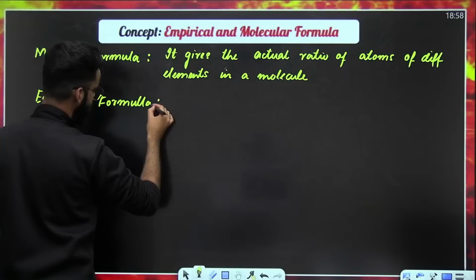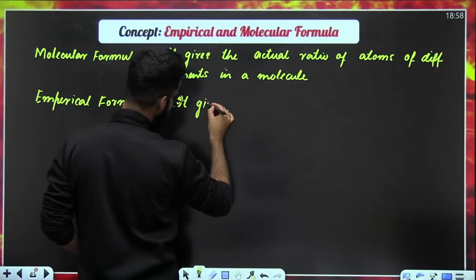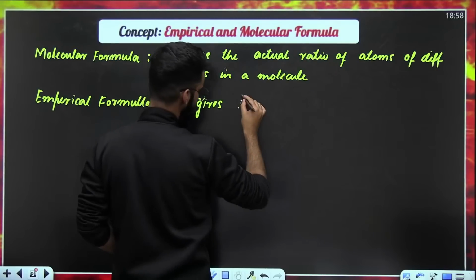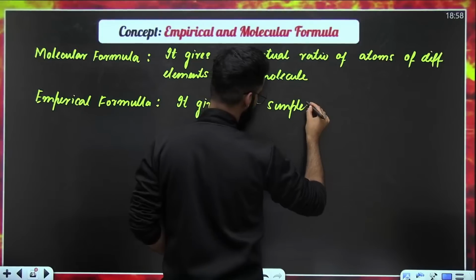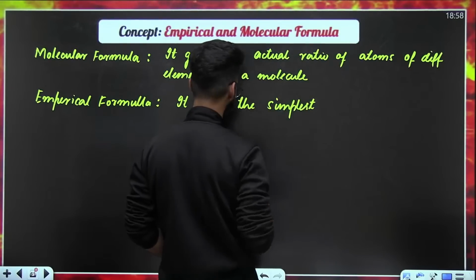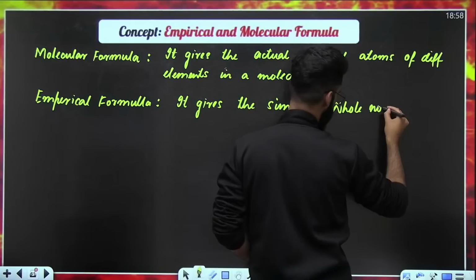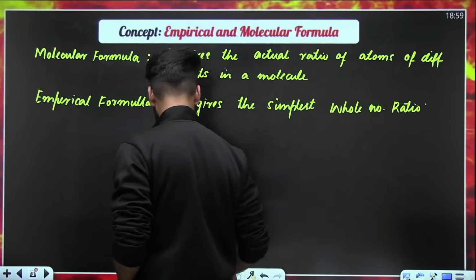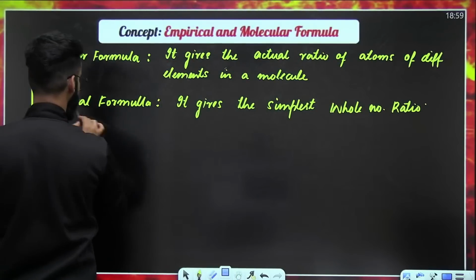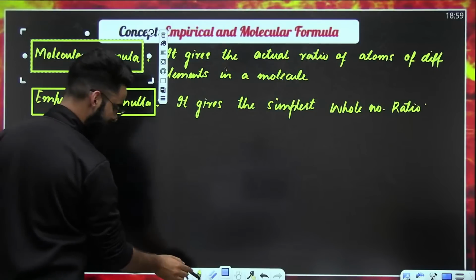Empirical formula. It gives the simplest whole number ratio between the atoms of different elements in a molecule. So one is molecular formula and another one is empirical formula.